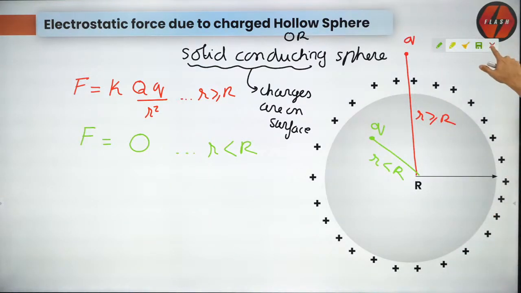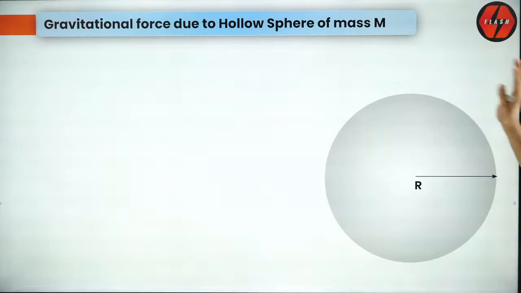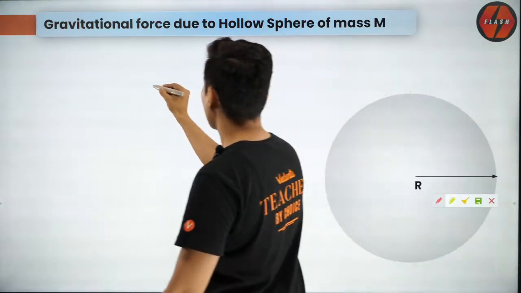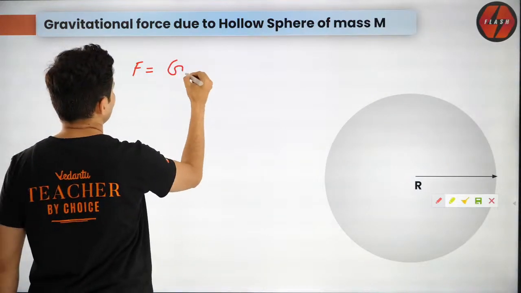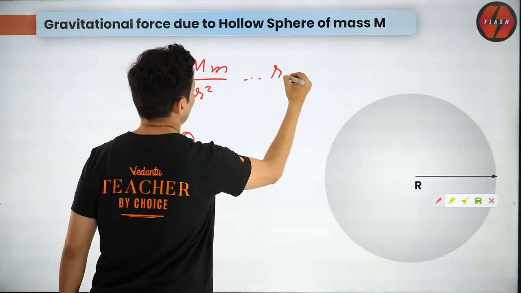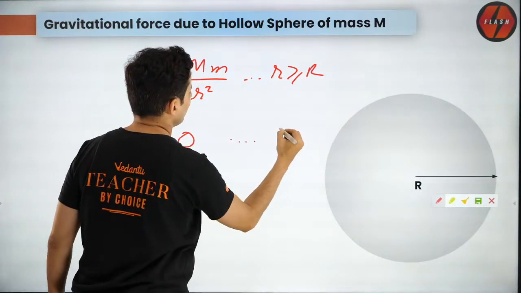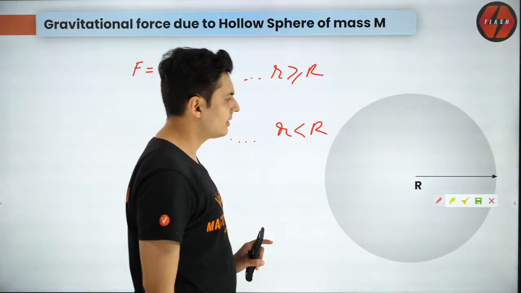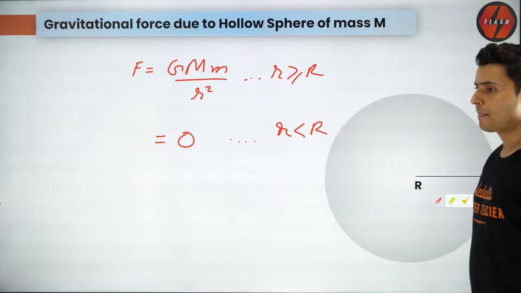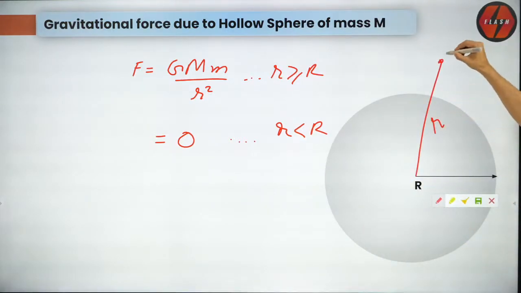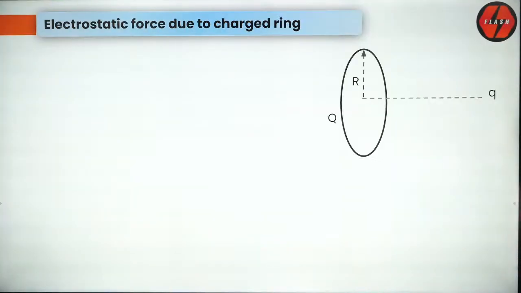Okay, this is another important formula. Same thing is for hollow sphere of mass M. There is no difference again. So the force is GMm by r square, and it is 0, but this is when r is more than R, and it is 0 when r is less than R. Same formula for gravity. There is no difference. You can see that. Okay, small r is, remember, this distance where you are placing that mass.